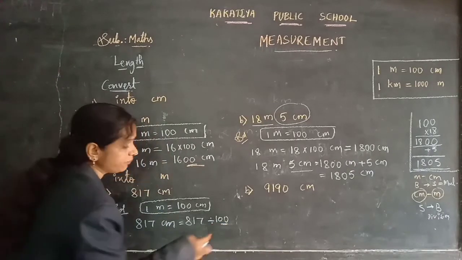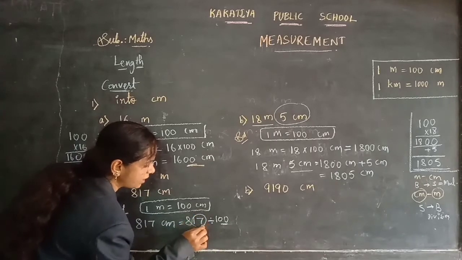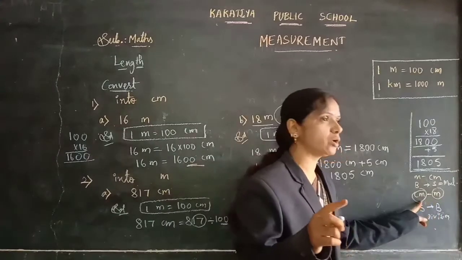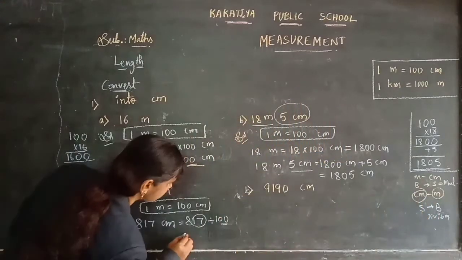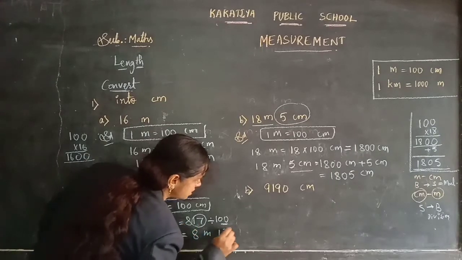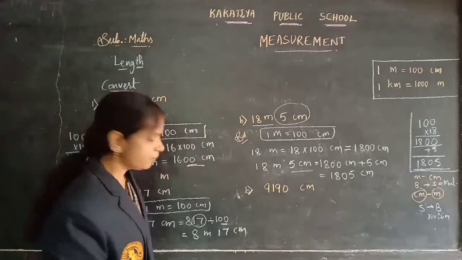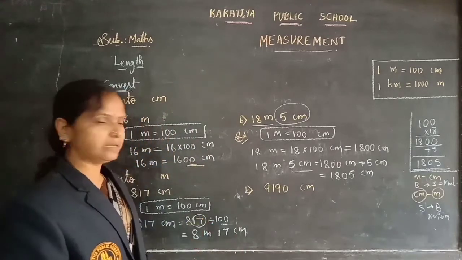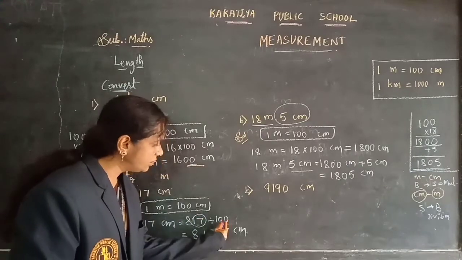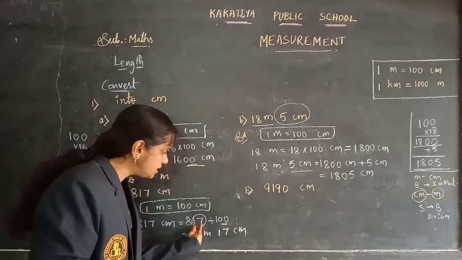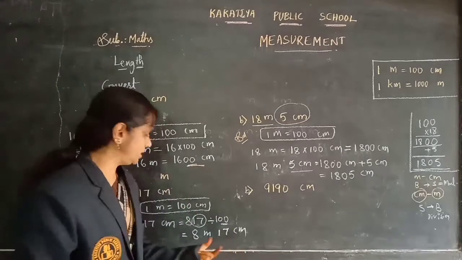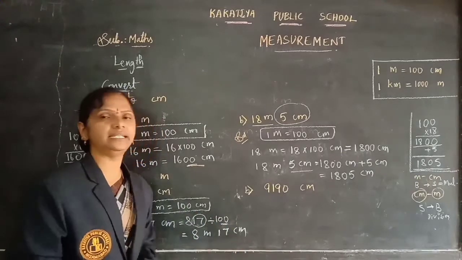The last 2 digits you can take as the remainder, nothing but centimeters, the smaller measurement. So here 17 centimeters, and the other number is meters. So 8 meters, 17 centimeters. Without doing the division also you can write it, children. Here 100 has 2 zeros, which means the last 2 digits will be the smaller measurement and the outer number will be the bigger measurement, meaning 8 meters, 17 centimeters.